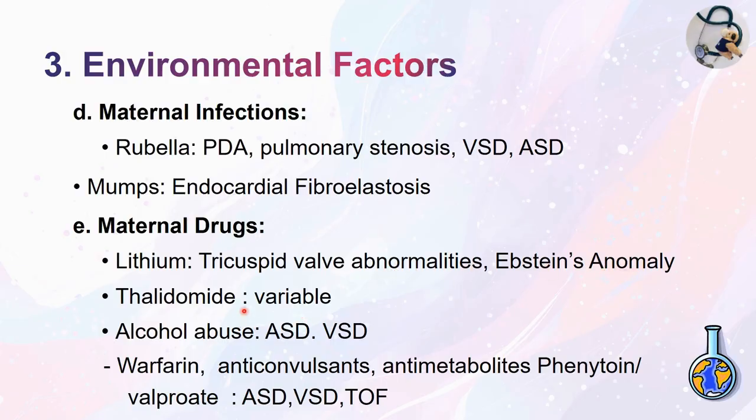With thalidomide, variable different types of congenital heart disease can occur. If the mother is abusing alcohol, then chances of ASD, VSD are higher. Warfarin, anticonvulsants, antimetabolites, phenytoin, valproate are associated with high chances of ASD, VSD and tetralogy of Fallot.